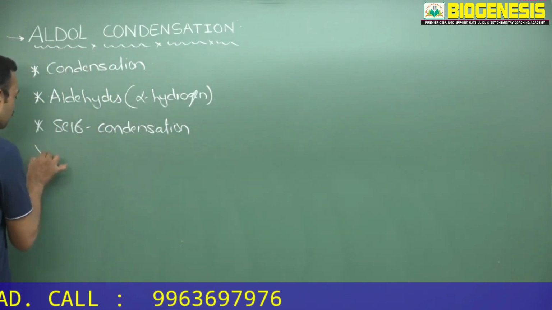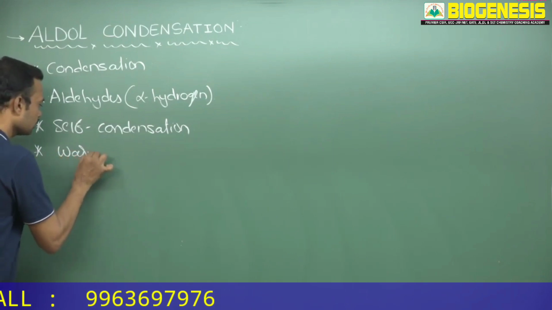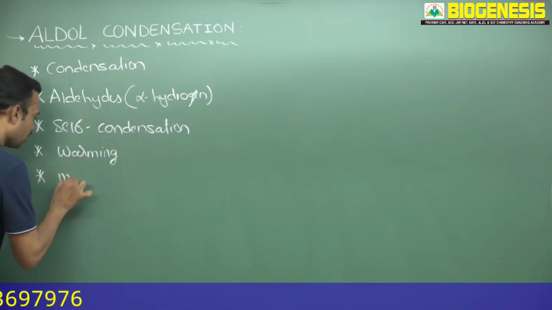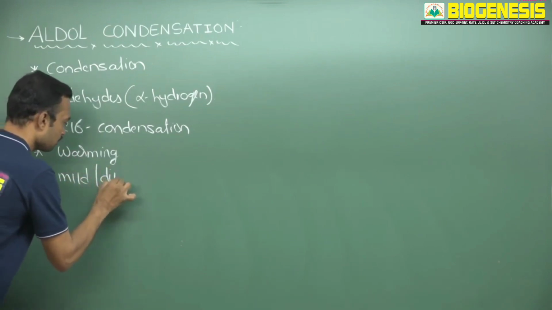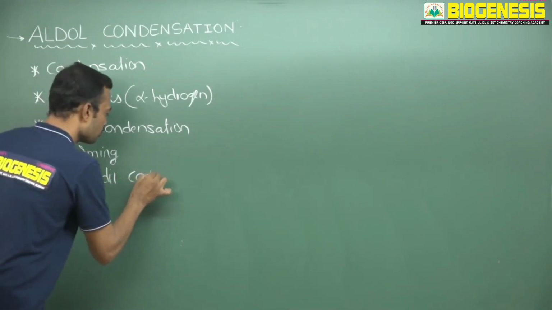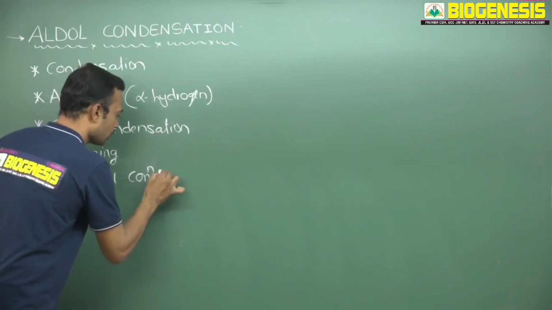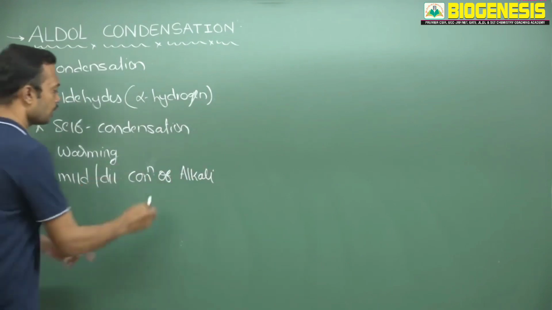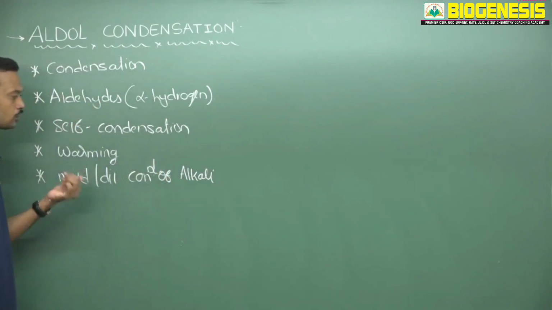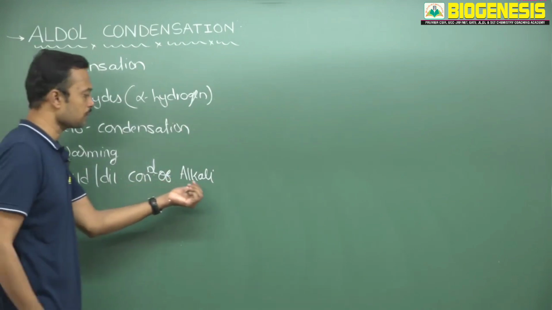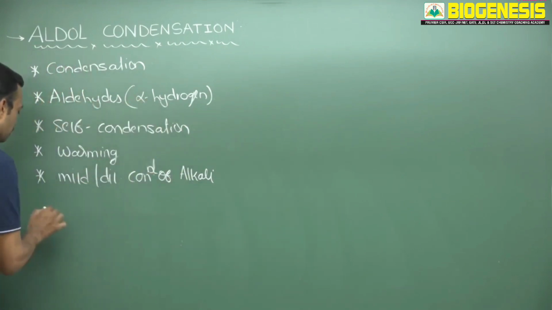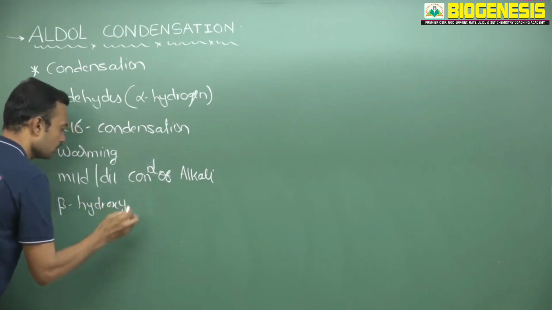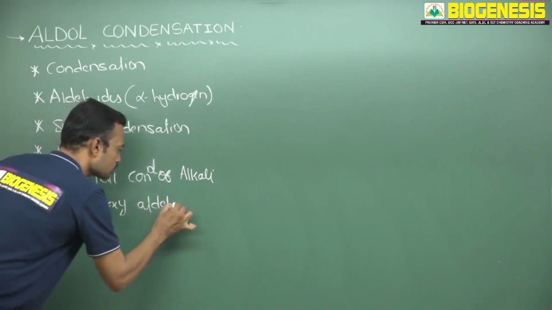Okay, so here we require some warming, slight heating, and here it is completely mild or dilute conditions. Conditions of alkali medium are required. So here I am taking mild or dilute conditions of alkali medium. Alkali is nothing but a basic medium that will give a selective product here. That product name is beta hydroxy aldehydes.